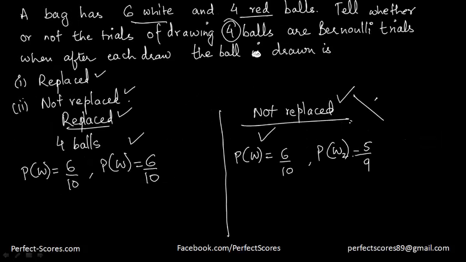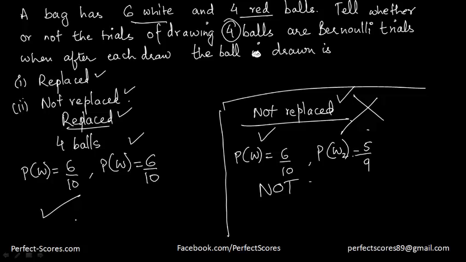That is not met here, which means this trial is not a Bernoulli's trial and this trial is a Bernoulli's trial. Right? Now why is that? Because let's say getting a white ball is a success. So the probability of success in each trial is different here, which means that this is not a Bernoulli's trial because it is not meeting the criteria of a Bernoulli's trial. Suppose you're understanding this point over here.